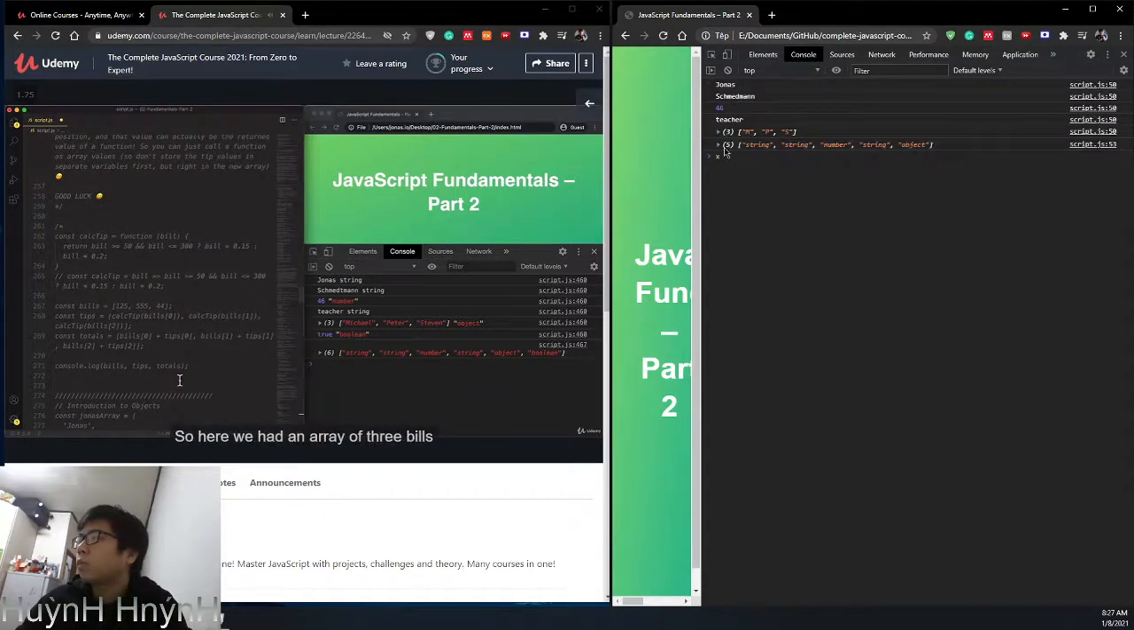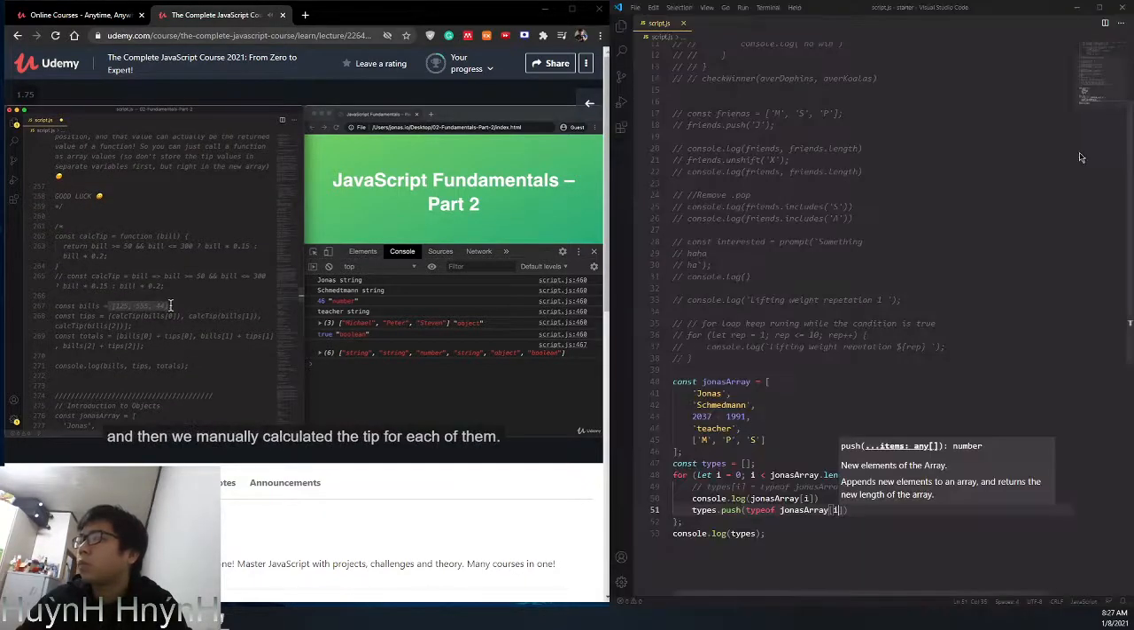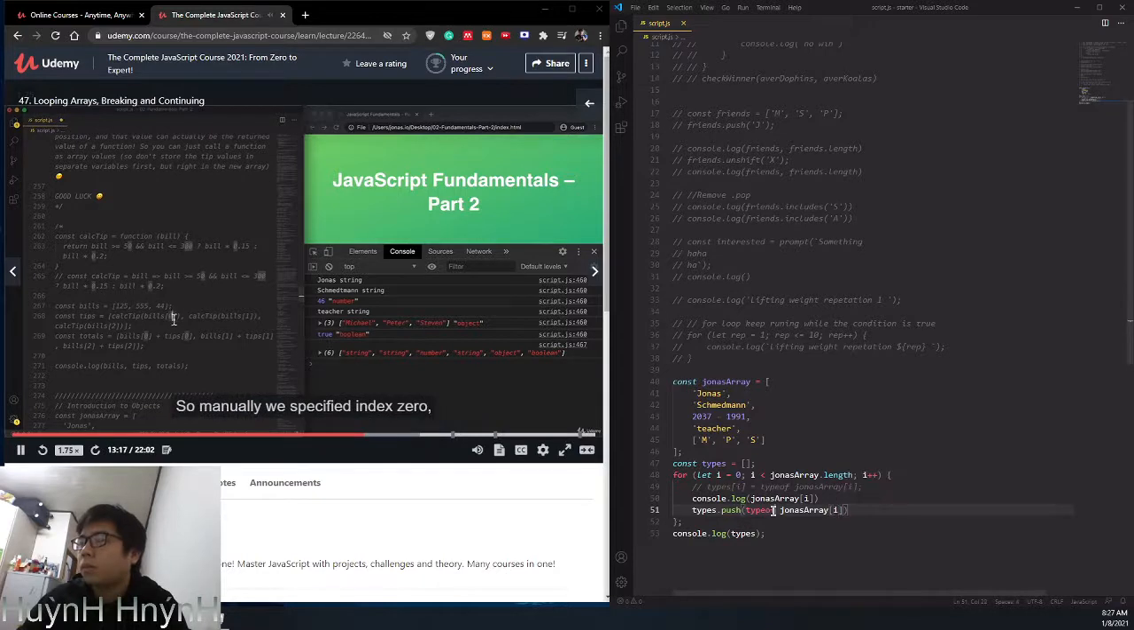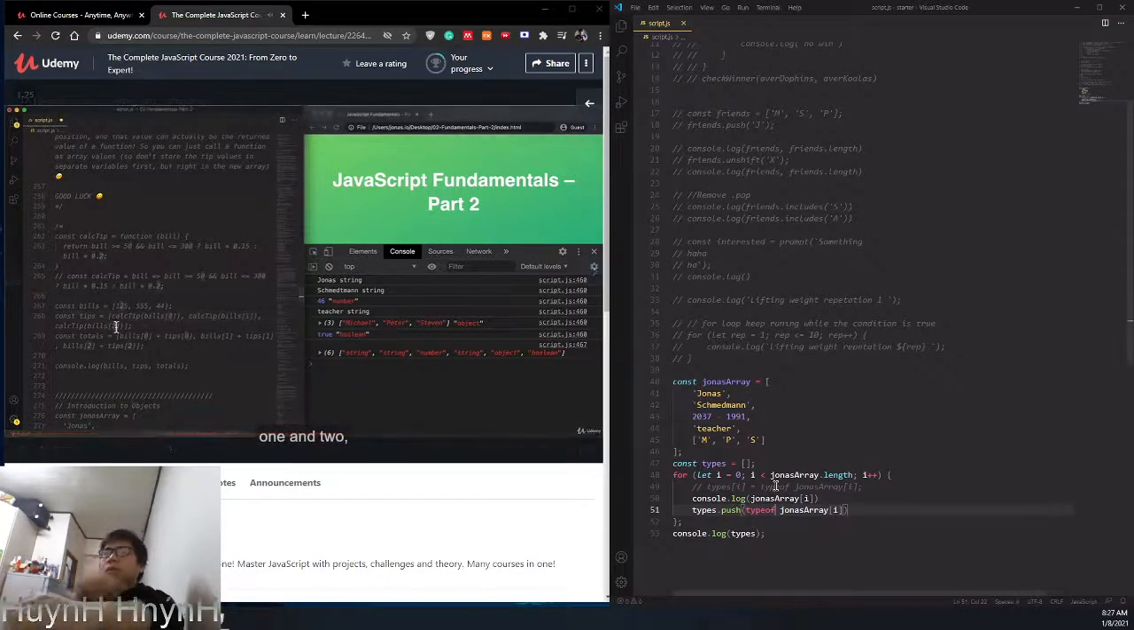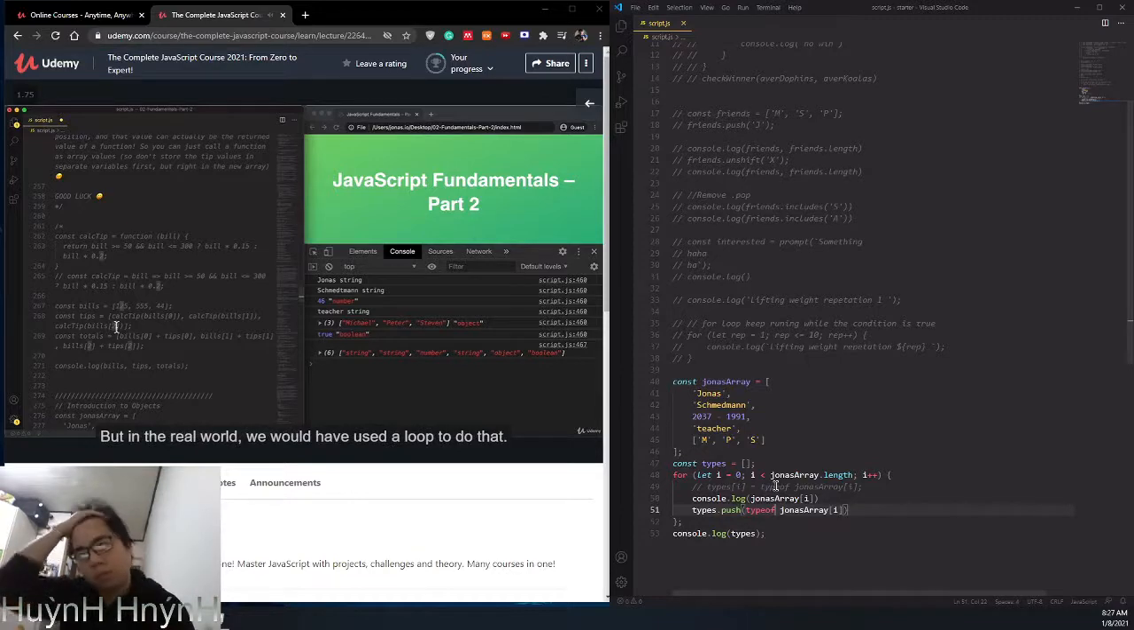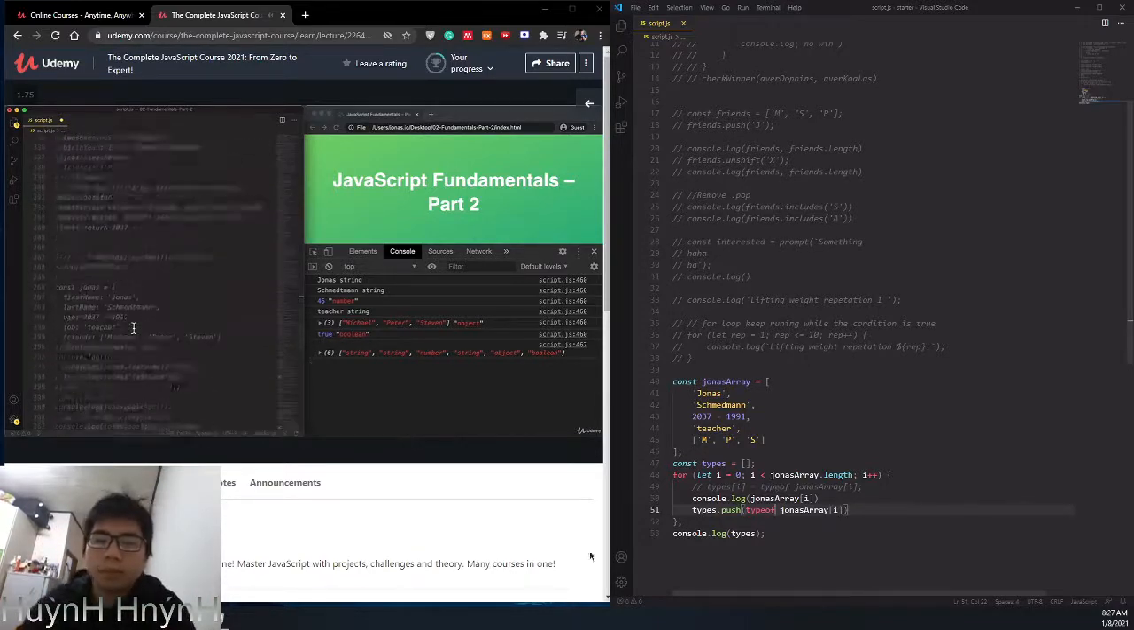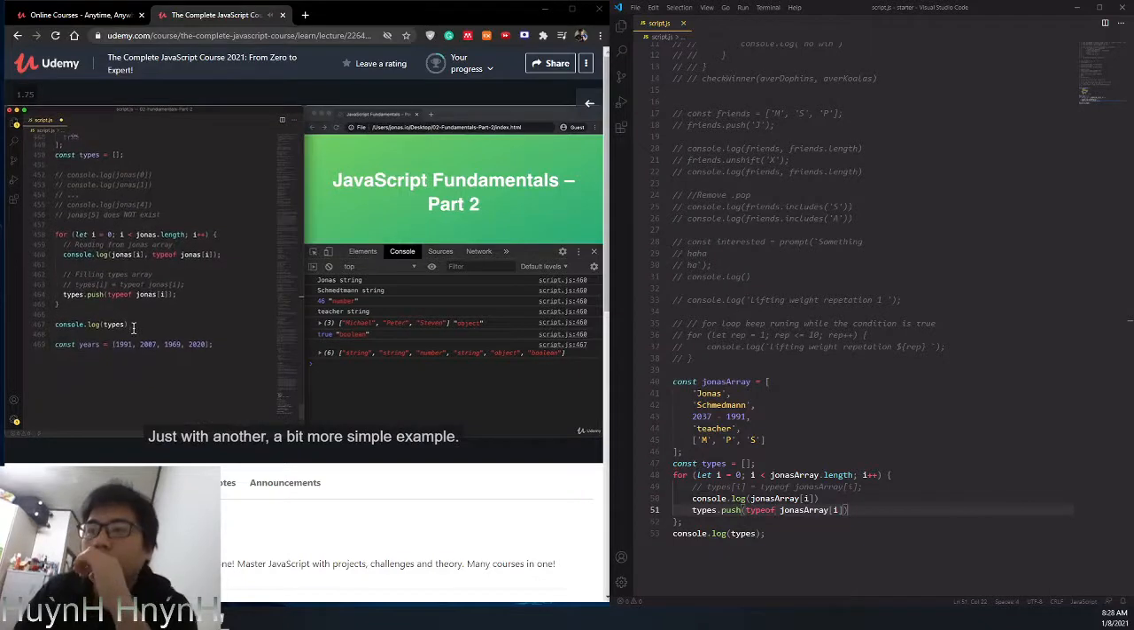Here we had an array of 3 bills, and then we manually calculated the tip for each of them. So manually we specified the index 0, 1, and 2, and created a new array based on these values. But in the real world, we would have used a loop to do that. And so that's what we will do now. Okay, just with another, a bit more simple example.